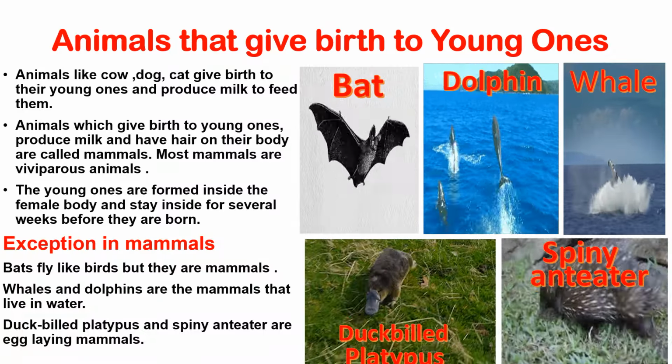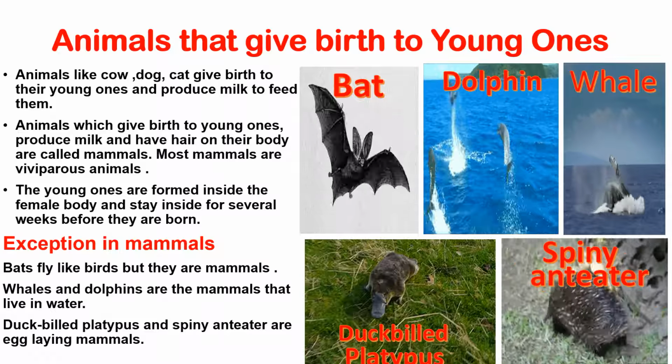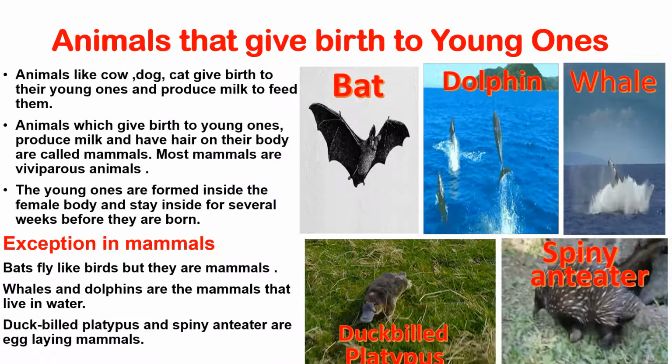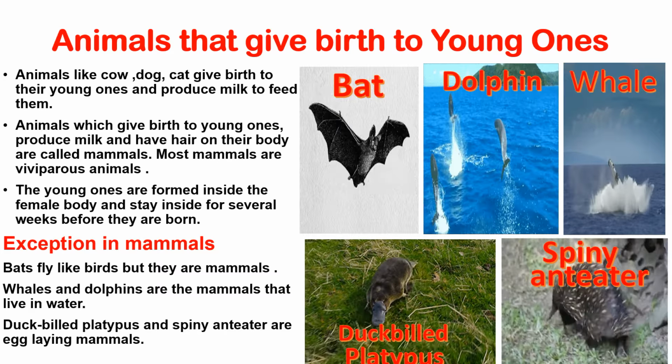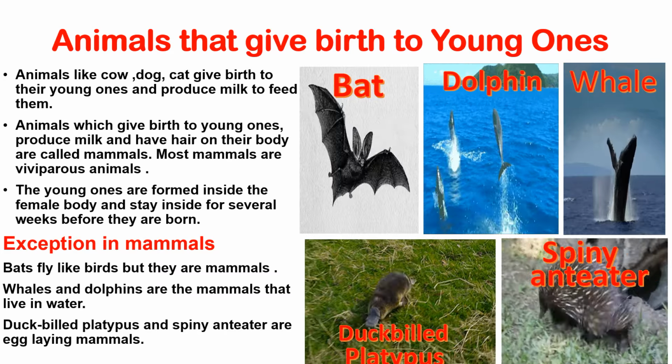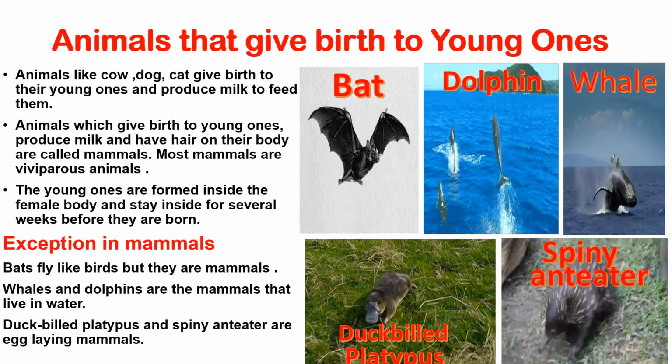Here I have mentioned, children, some of the exceptions which are found in mammals. Though we say mammals directly give birth to their young ones, here are some exceptions which I have mentioned. Bats fly like birds, but they are mammals. Whales and dolphins are the mammals that live in water. Duck-billed platypus and spiny anteater are egg-laying mammals.